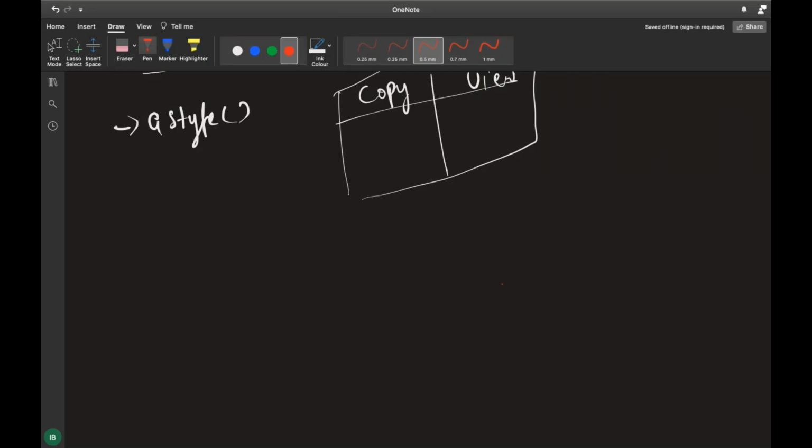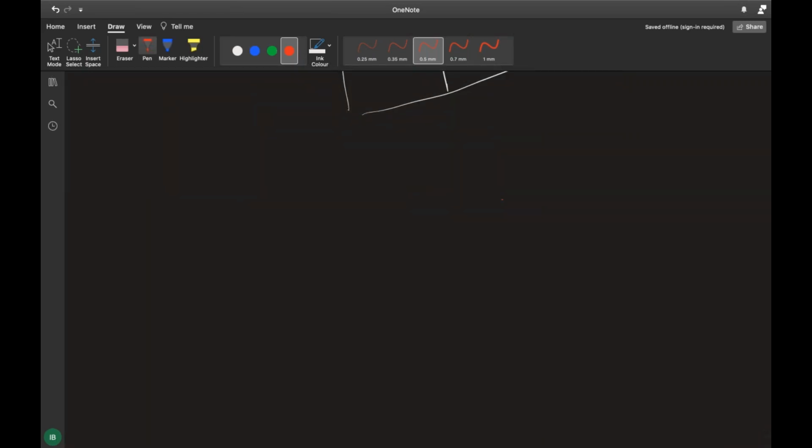Hello all, my name is Idris. We'll be continuing the NumPy topics. Today we are supposed to do the topic on NumPy array copy and view. So how to copy, what is view? The difference between copy and view, that is what we'll be discussing.